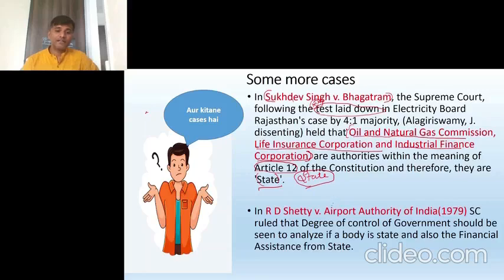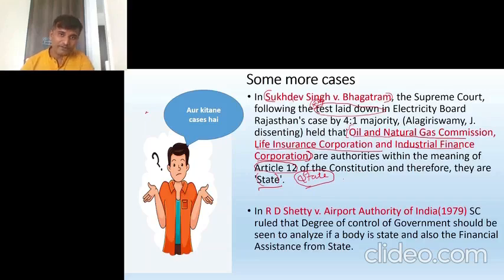And in R.D. Shetty versus Airport Authority of India, that is AAI, in 1979, it stated something. See, these judgments of the Supreme Court are in a context. That means there are some situations in the background, and the Supreme Court is giving this decision. Now the question was whether the Airport Authority of India is state or not. So the Supreme Court checked whether there is some governmental control over that authority or not.